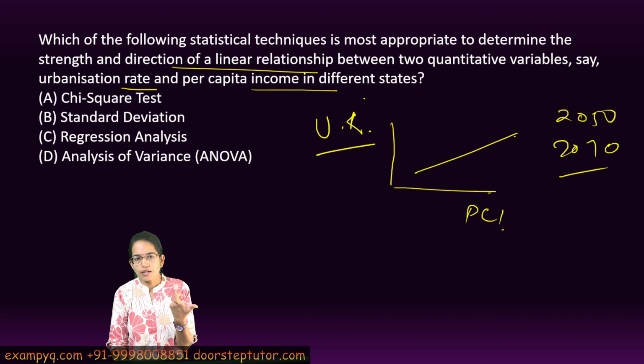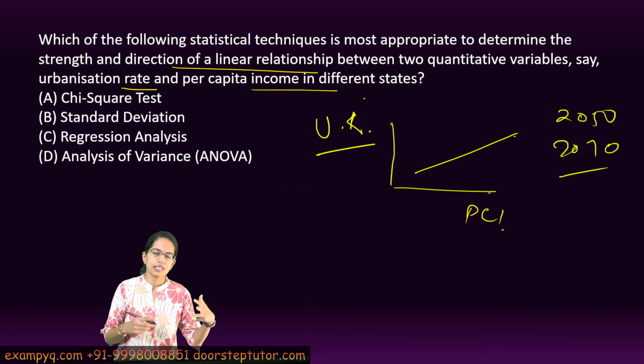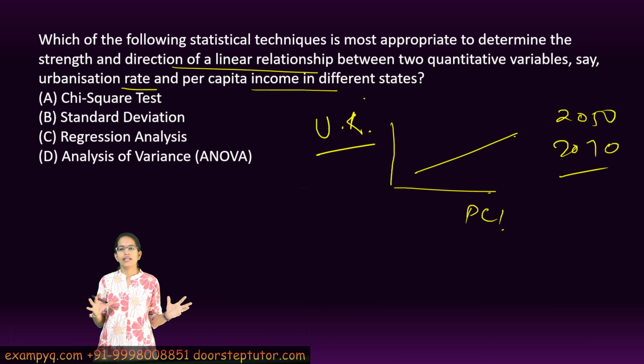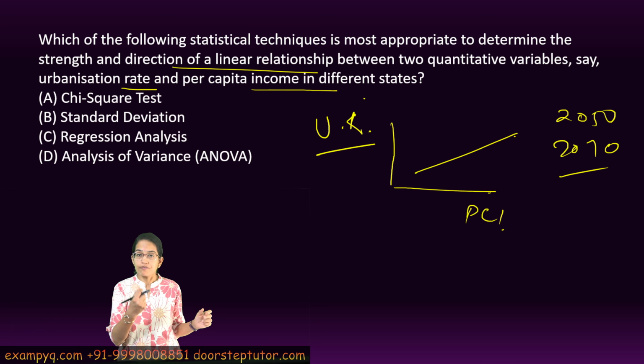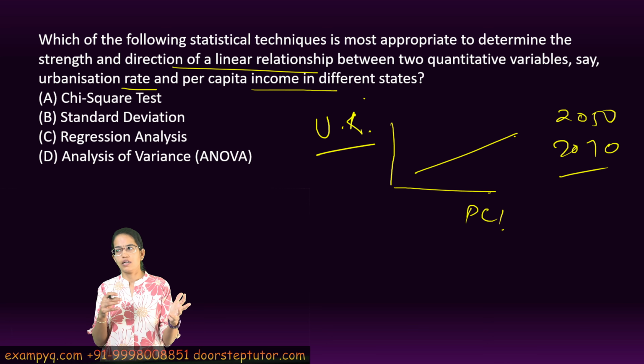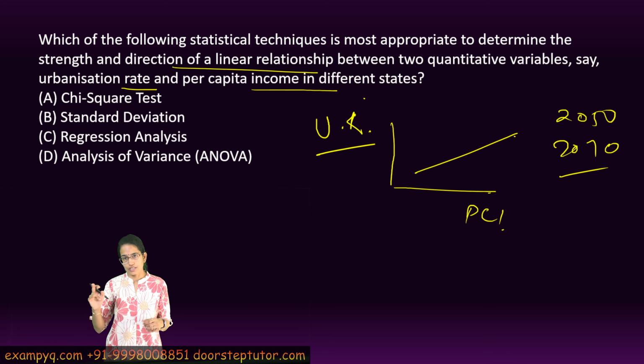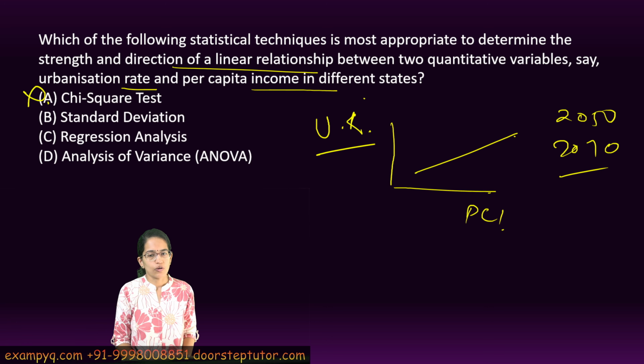So whenever we are talking about two quantitative variables, usually the techniques that would apply would be correlation, regression, t-test, ANOVA, chi-square. But again, chi-square is where there are two categorical variables, it could be preference for something and gender as one of the categories, right? So chi-square is usually not taken when you have quantitative variables and linear relationships that are being mentioned. So again, this cannot be the answer. Standard deviation talks about the dispersion or the spread. So again, this is not something that is mentioned.